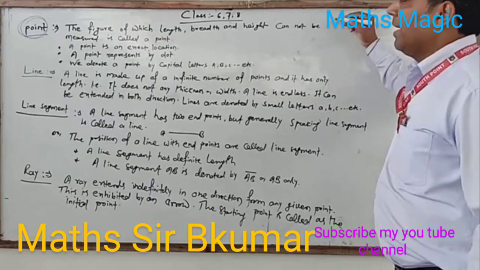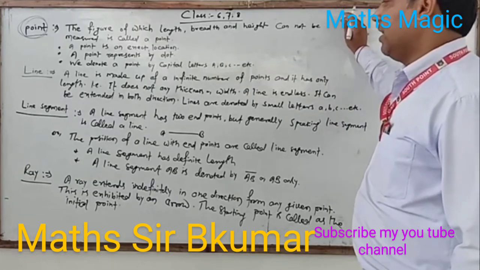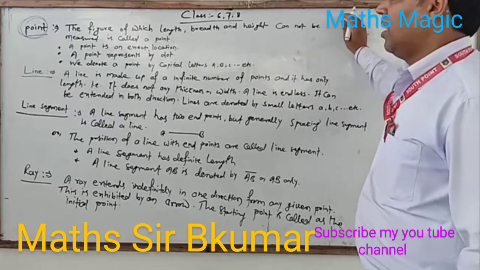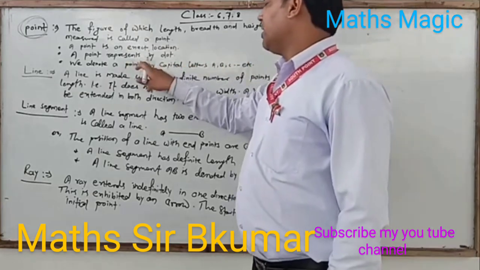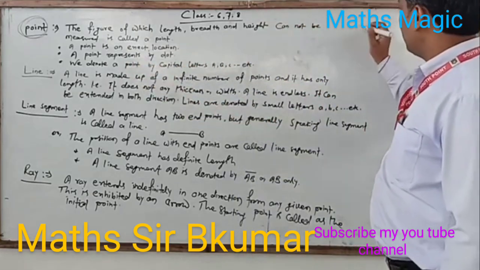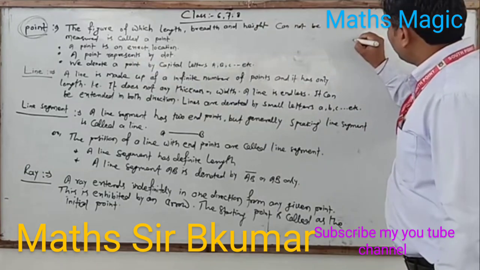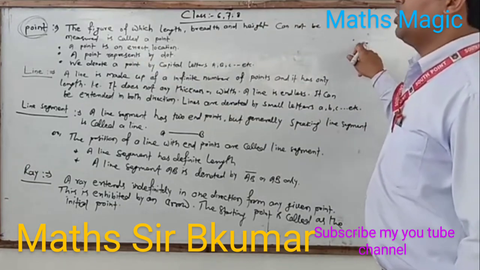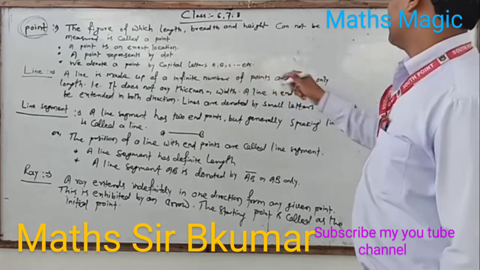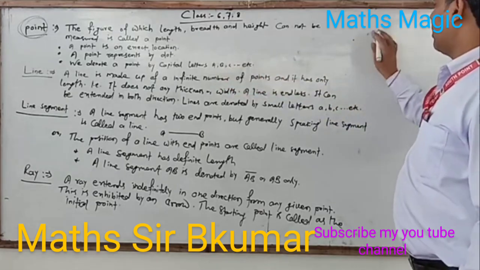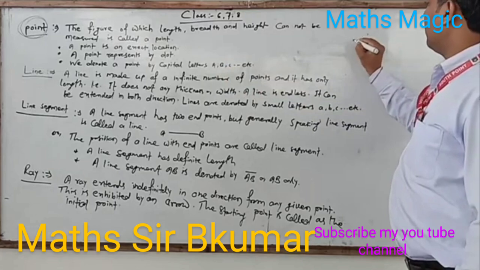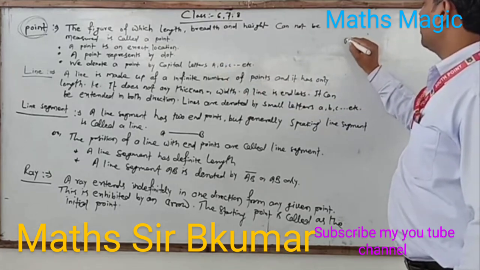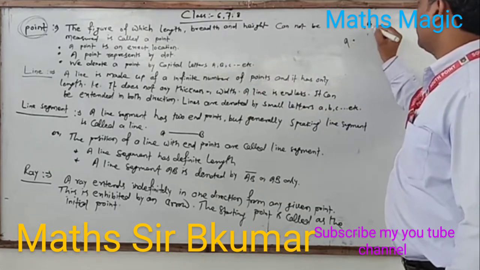A point is an exact location, and a point is represented by a dot. A point is always represented by a dot only. That means it is an exact location. We denote a point by capital letters A, B, C, D, etc.